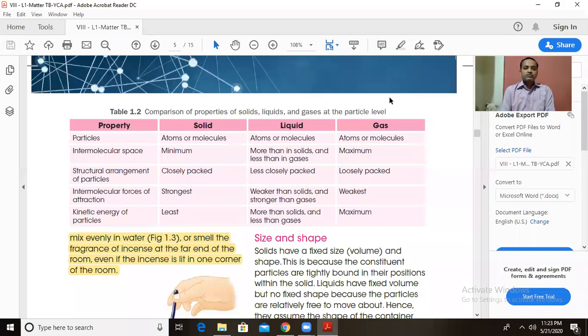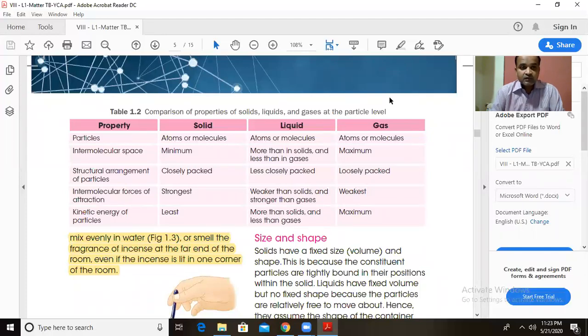Hello, good afternoon everyone. In the last week, we have seen the comparison of properties of the solid, liquid and gases. In that we have seen that the particles in the solid can be atoms or molecules. When we say a sodium element, the smallest particle will be the atoms. But when we say an example of a solid compound such as sodium chloride, common salt, it is made up of smaller minute molecules, that is NaCl molecules.